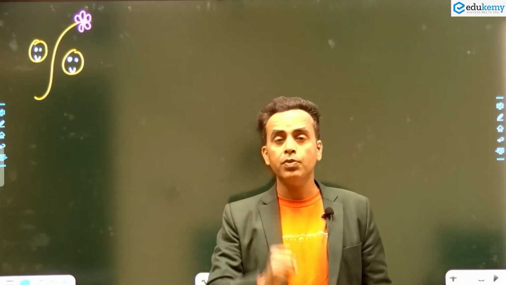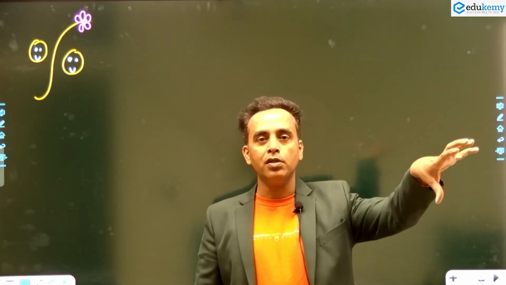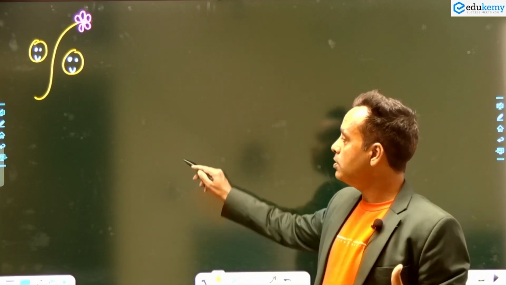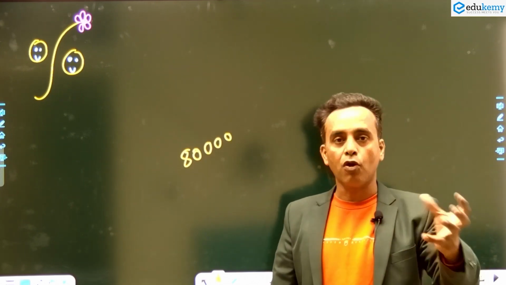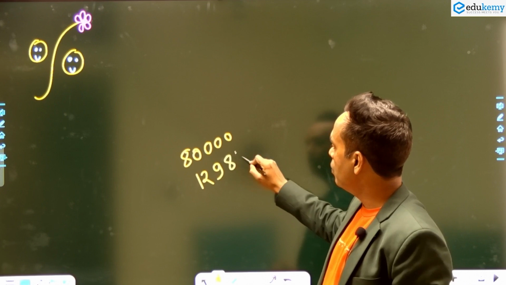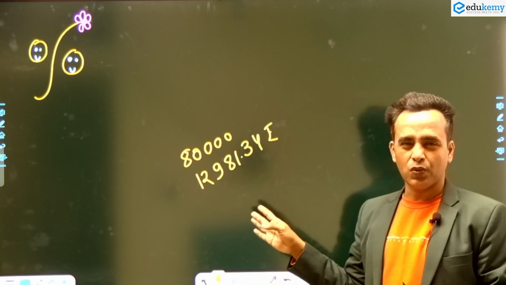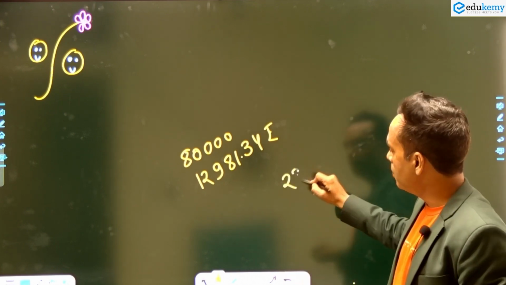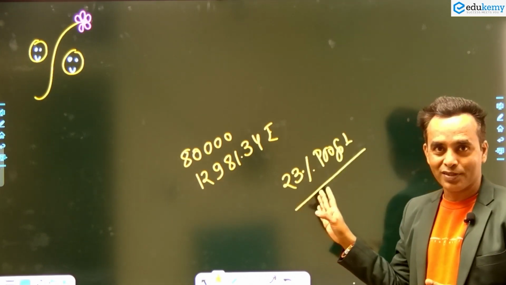Do you know what is the meaning of percentage? If I say there is one shopkeeper, his name is Kalu Ram. Kalu Ram is the shopkeeper. He invests 80,000 in his shop and he secured a profit of 12,981.34 rupees. Does it look good? No, it doesn't look good. If I say Kalu Ram got 23% profit, yeah, it looks good. You can see that. It is good, sir.